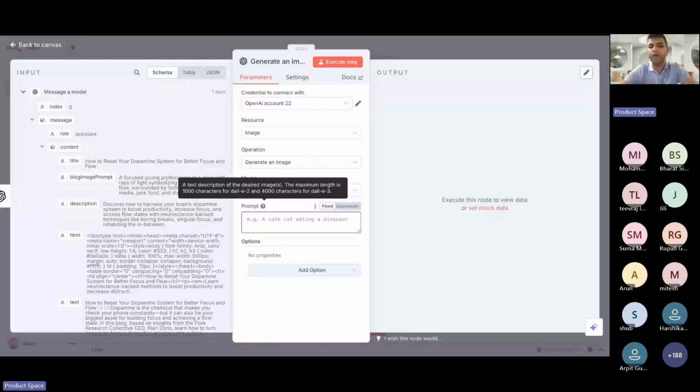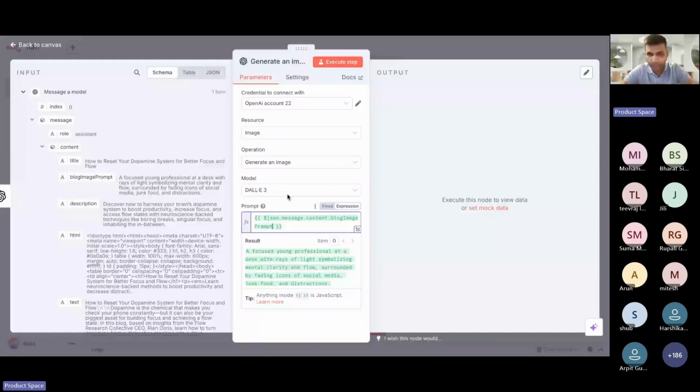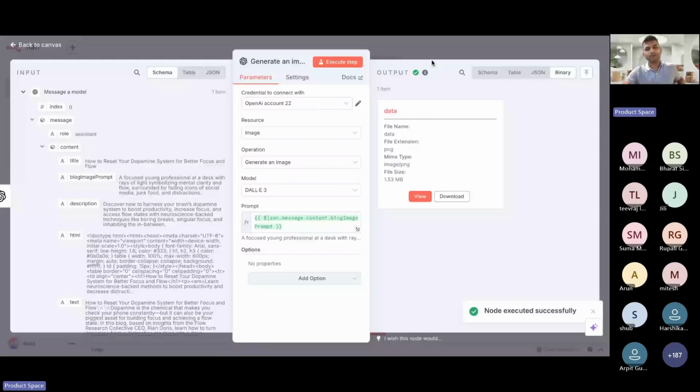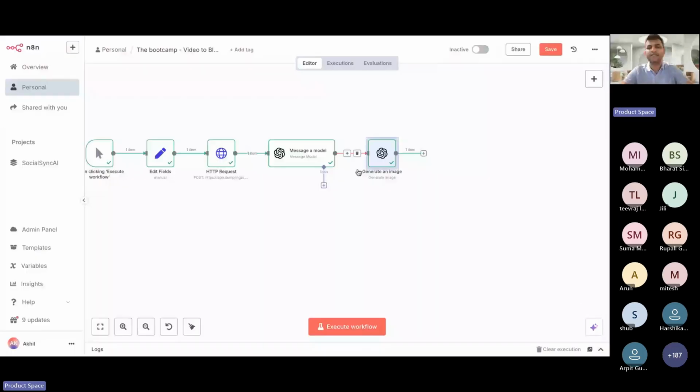And you already have this as a text as well, so it'll use this to build. It'll take this as an output and it'll give the image for this. Simply leave it like this, or click on execute step. It'll then parallelly generate an image. Let it generate it, then we'll go to the next node. Yeah, it gave the image. This time it's different.